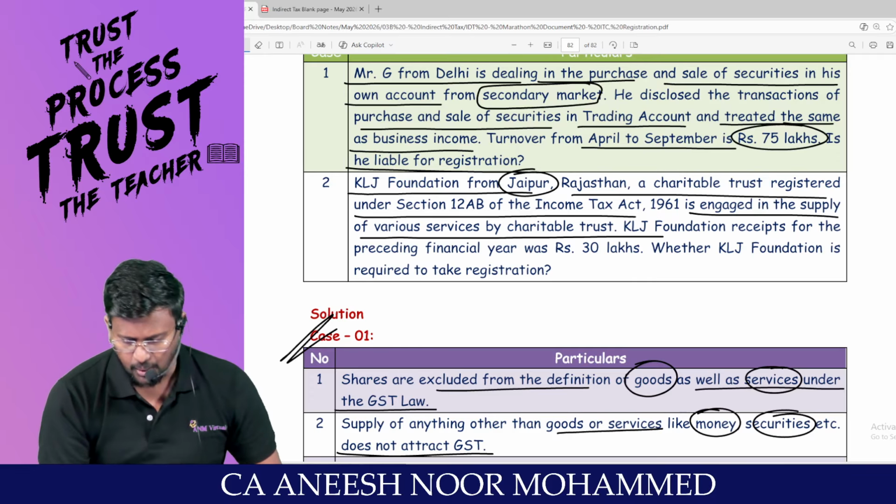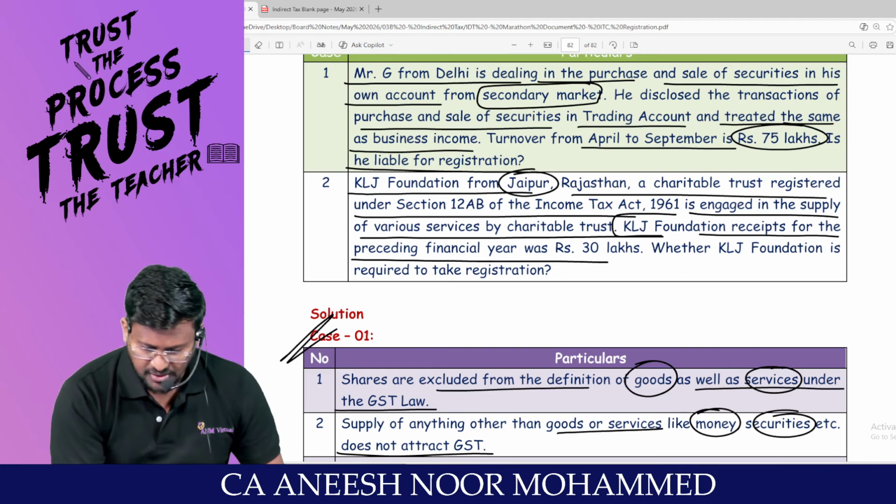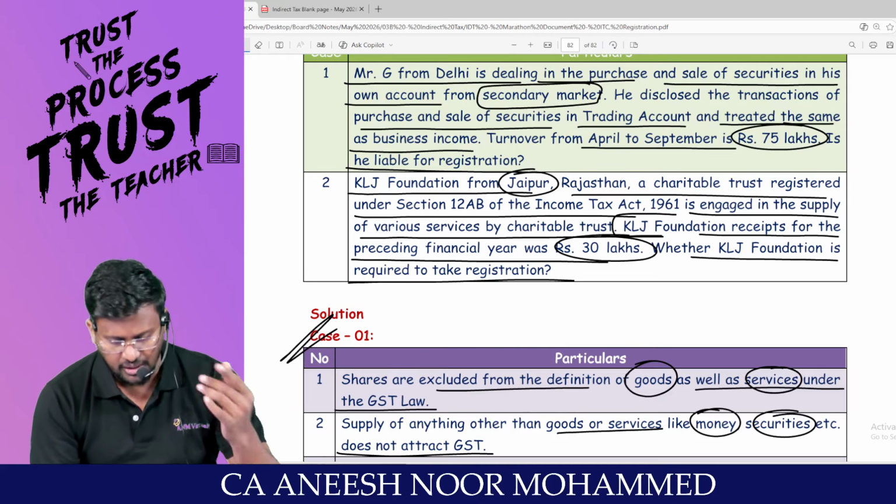KLG Foundation from Jaipur, Rajasthan, a charitable trust registered under 12AB of the Income Tax Act, is engaged in supply of various services by the charitable trust. KLJ Foundation's receipts for the preceding year were 30 lakh. Whether KLJ Foundation is required to take registration is the question.